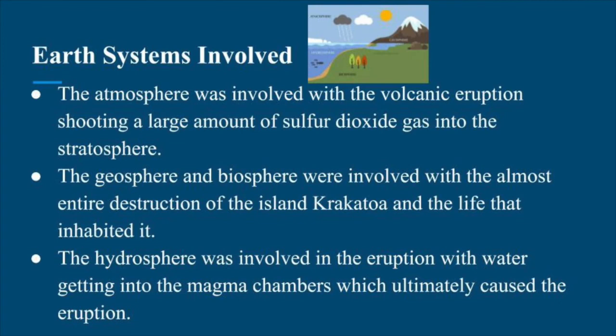Earth systems involved. The atmosphere was involved with the volcanic eruption, shooting a large amount of sulfur dioxide gas into the stratosphere. The geosphere and biosphere were involved with the almost complete destruction of the island of Krakatoa and the life that inhabited it. The hydrosphere was involved in the eruption, with water getting into the magma chambers, which ultimately caused the eruption.